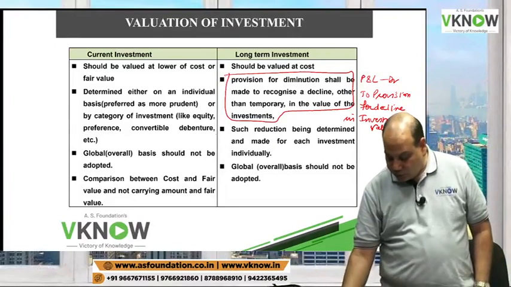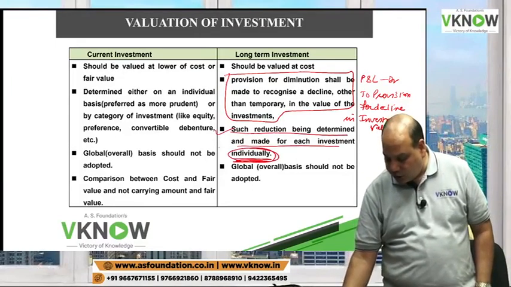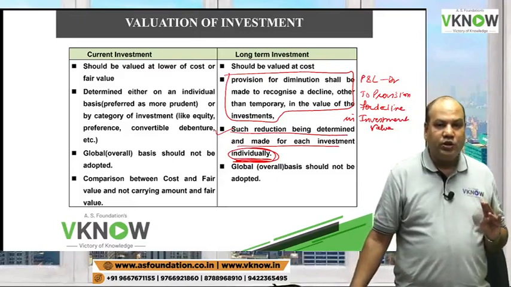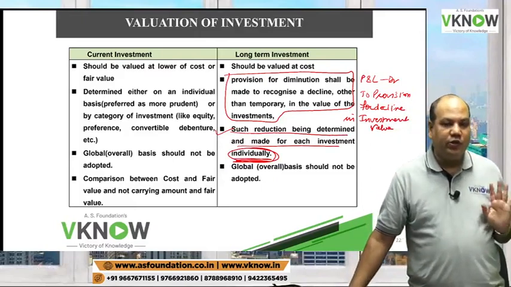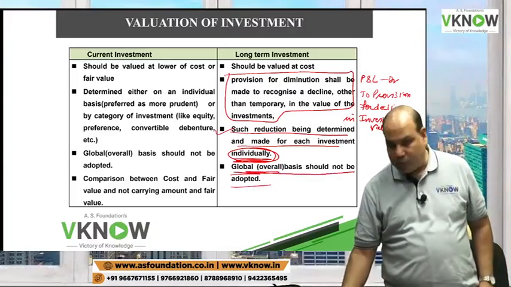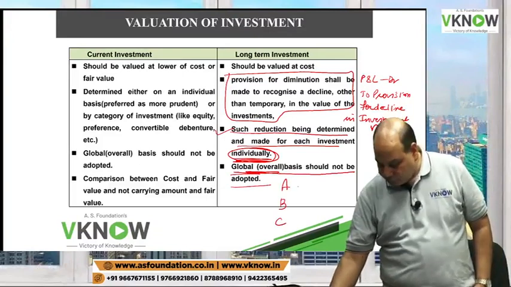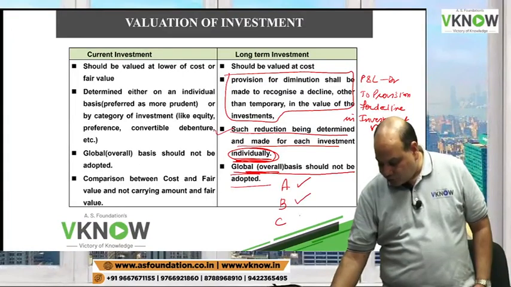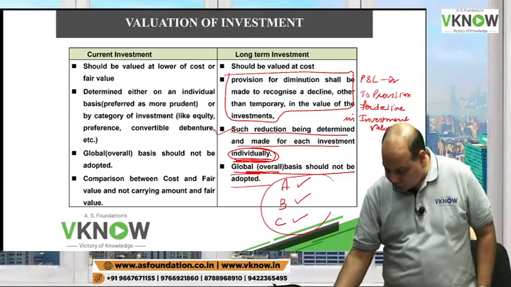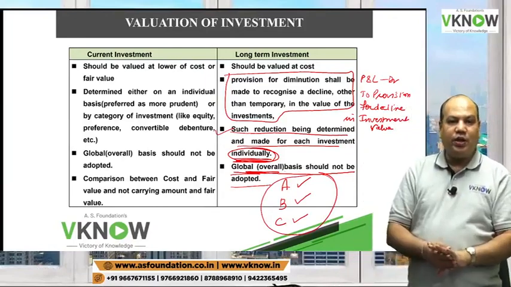Third point, this exercise has to be done for each investment individually. So if you have 3 investments, do this exercise separately for each investment. Do not apply a global or overall approach. If I have investments in A, B, C, I will apply this principle to each of them separately. I will not take a total and say on total basis we are gaining.